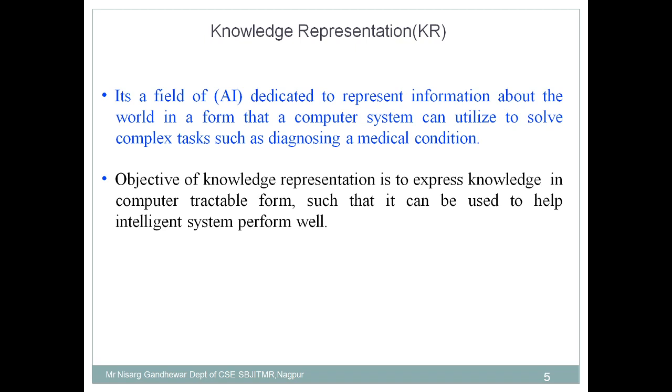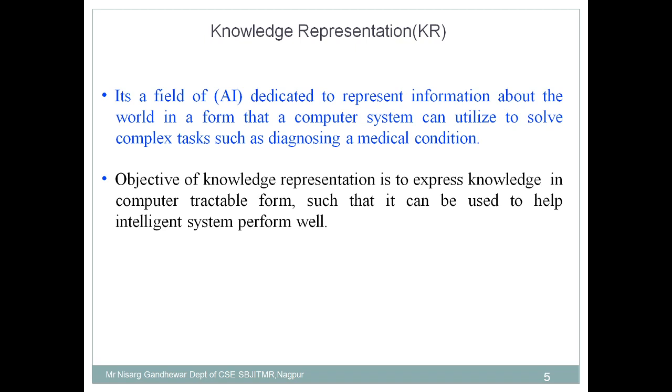And what is the objective of knowledge representation? Its objective is to express knowledge in a computer understandable form, so that it can be used to help an intelligent system perform well. We say that a particular system is intelligent. Intelligent means that person has good knowledge about a particular subject. Then we say that a particular machine is intelligent, a particular doctor is intelligent, a person is intelligent in that particular field. Can we say that a person is intelligent means he has knowledge about each and every domain? No, it's not like that. That person has good knowledge.